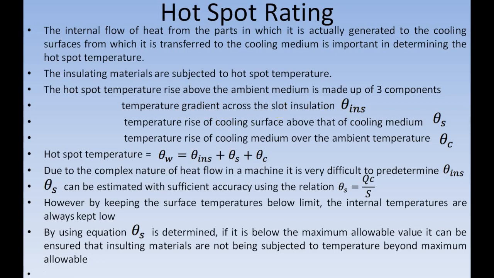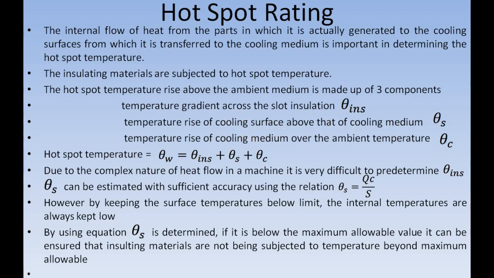Mainly the slot insulation is provided with paper insulation. Theta S is actually the temperature rise of cooling surface above that of cooling medium. And theta C is temperature rise of cooling medium over the ambient temperature. See, the difference between theta S and theta C is that theta S is the temperature rise of cooling surface, whereas theta C is the temperature rise of cooling medium.